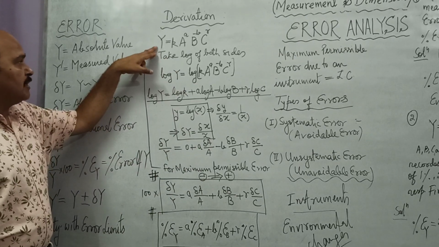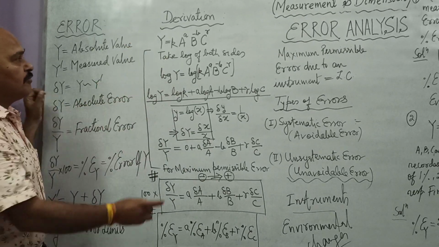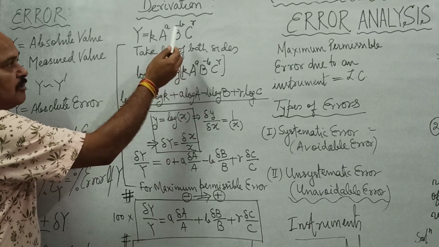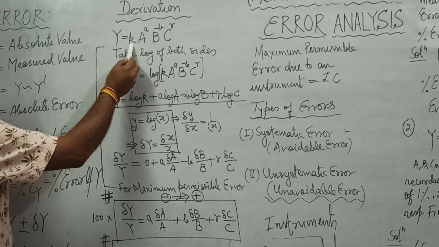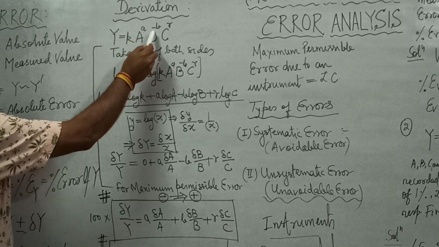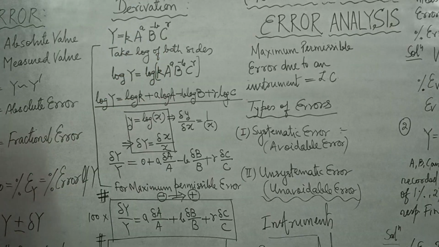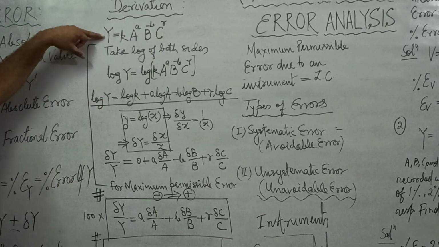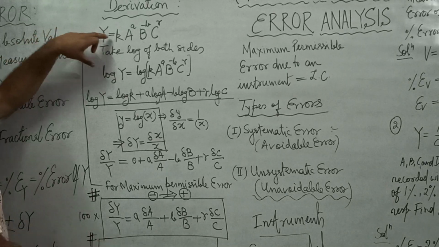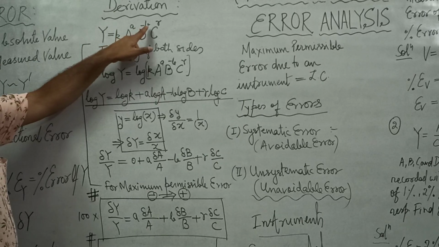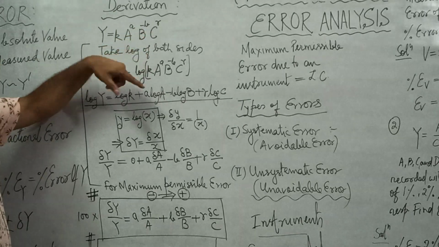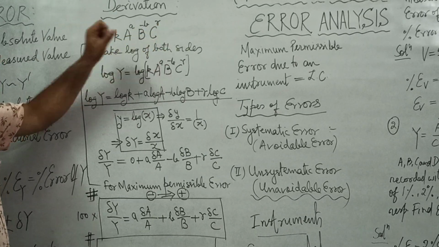This is the formula of physical quantity y. It depends upon other physical quantities a, b, c by the relation y is equal to k, a constant, times a to the power a, b to the power minus b, c to the power gamma. So what is this? Fractional error of y is the sum total of power times fractional error of a plus power times fractional error of b plus gamma times fractional error of c.